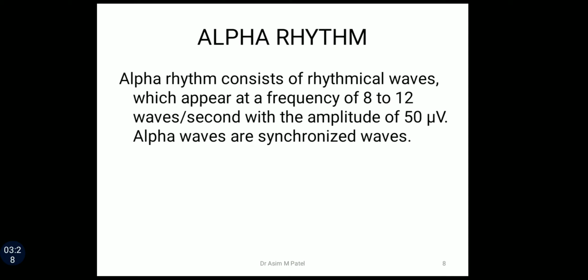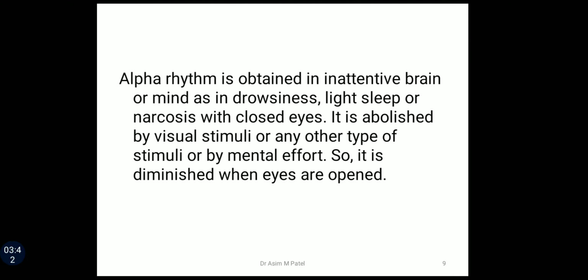First one is alpha rhythm. Alpha rhythm consists of rhythmical waves which appear at a frequency of 8 to 12 waves per second with the amplitude of 50 microvolt. Alpha waves are synchronized waves. Alpha rhythm is obtained in an inattentive brain or mind, as in drowsiness, light sleep, or narcosis with closed eyes. It is abolished by visual stimuli or any other type of stimuli or by mental effort. So it is diminished when eyes are opened. These waves will appear only when the eyes are closed, and will disappear when the eyes open.